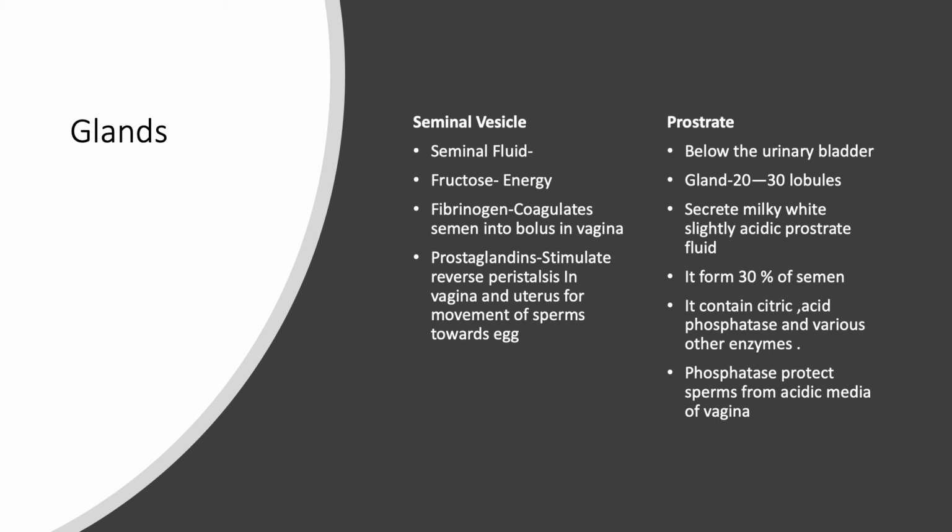Phosphatase protects the sperm from the acidic media of the vagina, because in acidic media sperm do not stay alive.